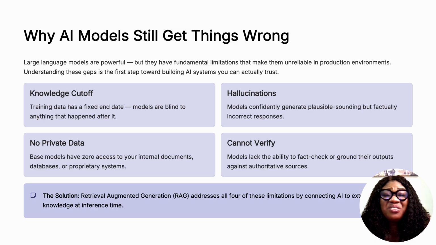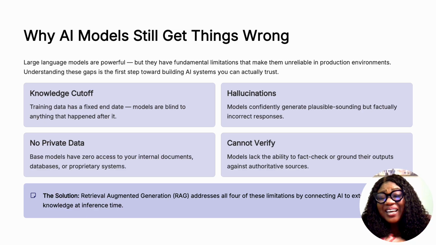Fourth, no built-in verification. The model cannot automatically check whether its answer is correct. So these 4 limitations make AI models risky in production environments. So the question becomes, how do we allow AI to have reliable, up-to-date, domain-specific knowledge? This is exactly what Retrieval Augmented Generation solves.